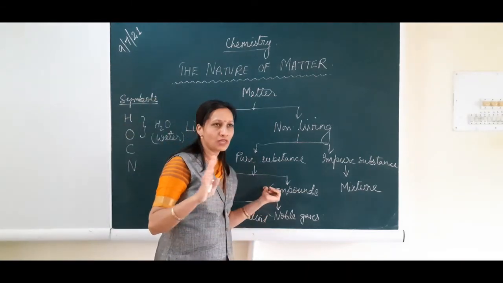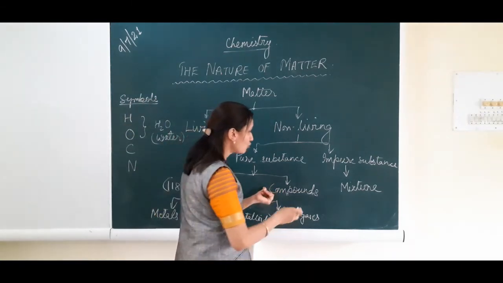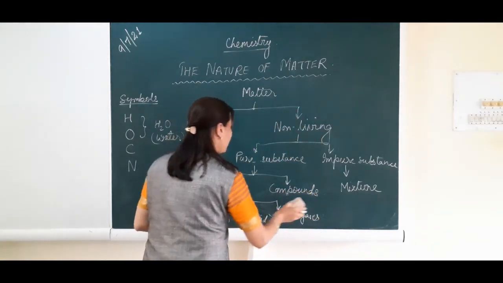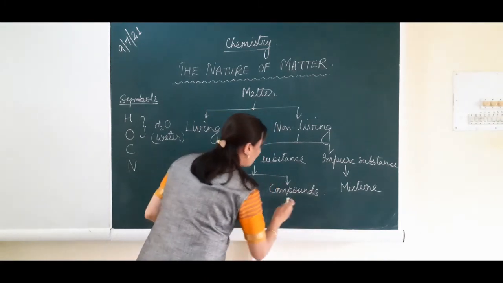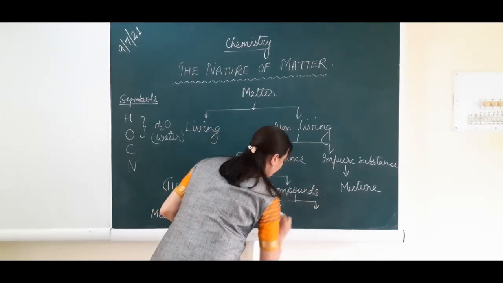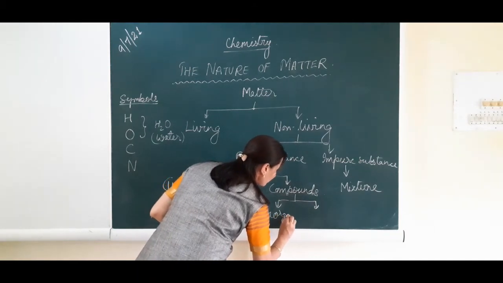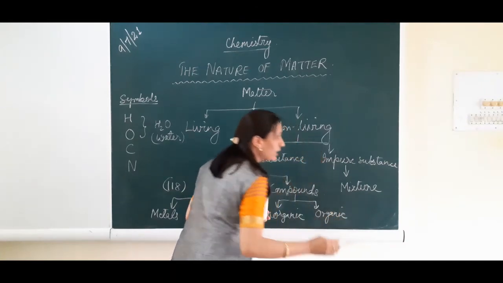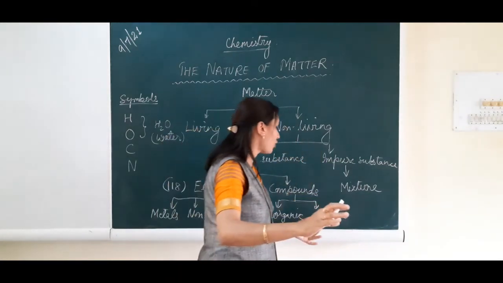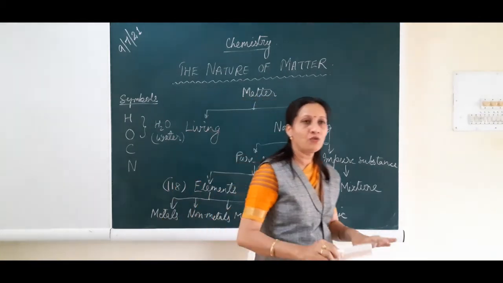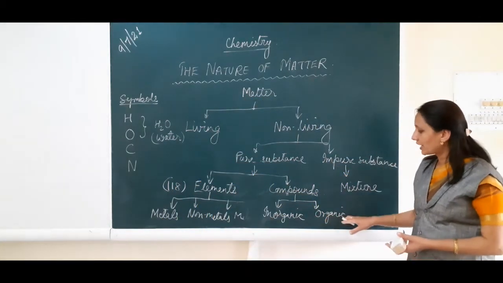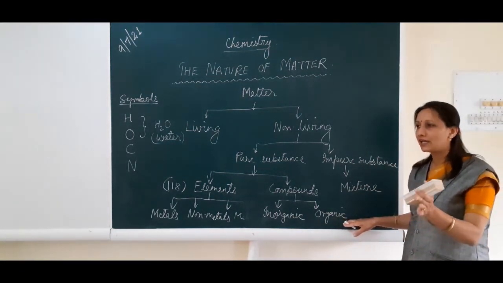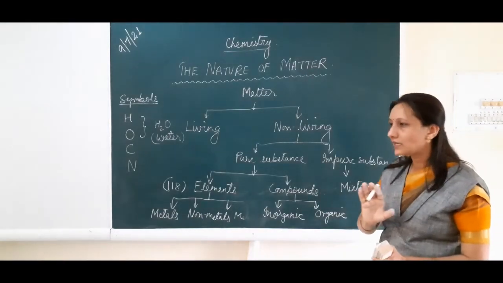Compounds, there are so many compounds, but still I will tell you the 2 basic classes of compound. Let me write down. Compound can be classified as inorganic compound and organic compound. Whenever a compound has carbon, then it becomes organic. Compound containing carbon atom is known as organic compound. Carbon has a property of self-linking. In chemistry we call it catenation. Again, this you will be learning in higher classes.